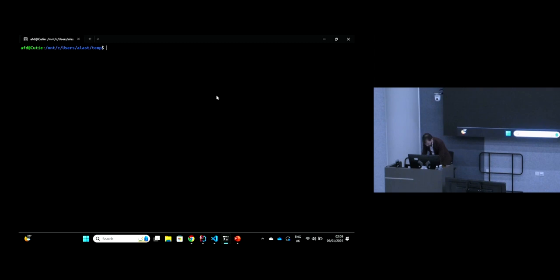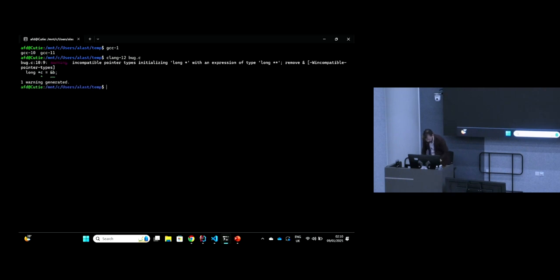And let's compile the program with GCC 11. And we will, with Clang 12, the Clang compiler. So compile bug.c. And we get a warning about incompatible pointer types. Okay? This is just a warning, it's not an error.